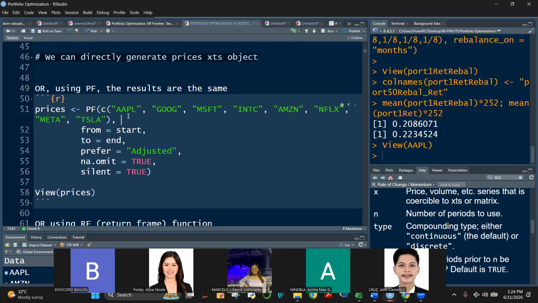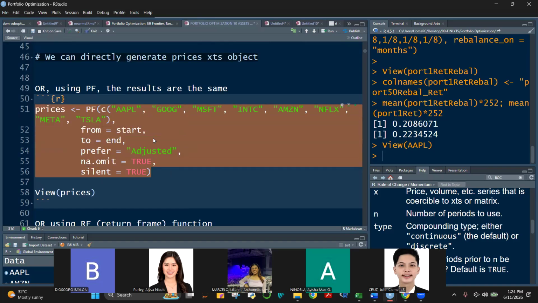So that we are able to extract Apple, Google, Microsoft, these 8 objects, and then we define the from and then to, and then we state what type of data we want to extract, and it's the adjusted data. And then na.omit is equal to true if there are any missing values, and then silent is equal to true. Okay, so let's run this first, and let's see what happens, class.